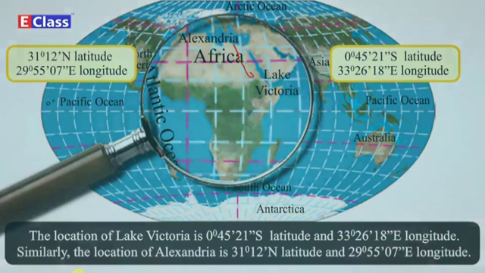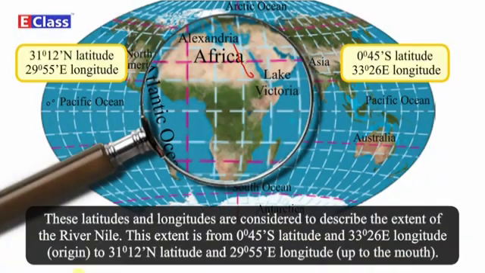These latitudes and longitudes are considered to describe the extent of the river Nile. This extent is from 0 degree 45 minutes south latitude and 33 degrees 26 minutes east longitude, that is origin, to 31 degrees 12 minutes north latitude and